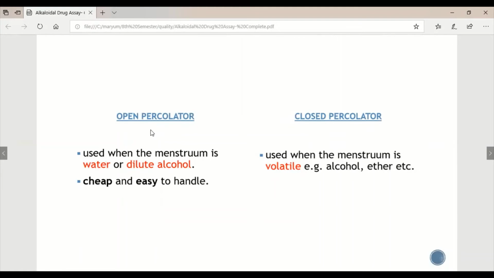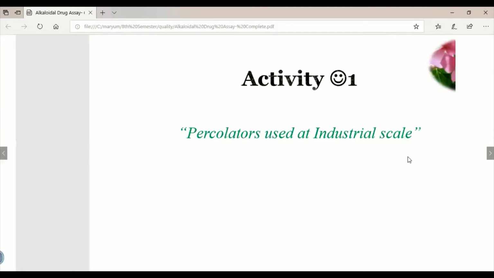There are also two types of percolators other than the industrial and lab-scale ones: open percolators and closed percolators. Open percolators are used for a non-volatile menstruum, which can be water or diluted alcohol, cheap and easy to handle. Closed percolators are used for menstruum that is volatile in nature, for example isopropyl alcohol, ethyl alcohol, or methyl alcohol.